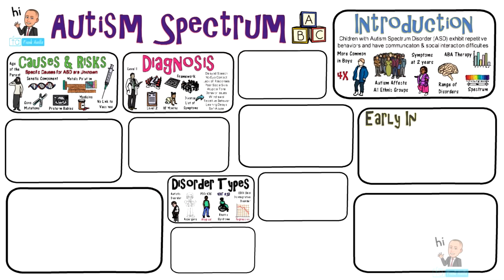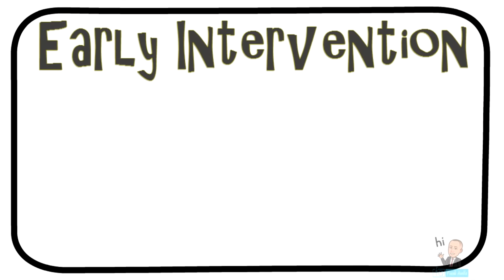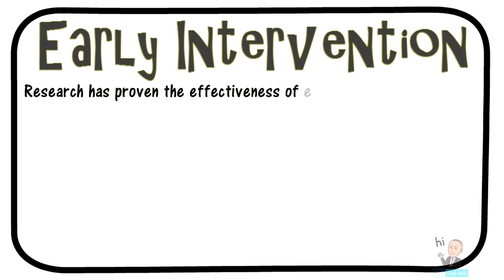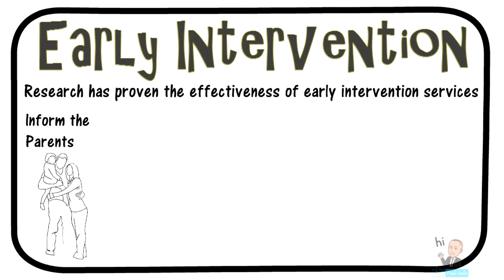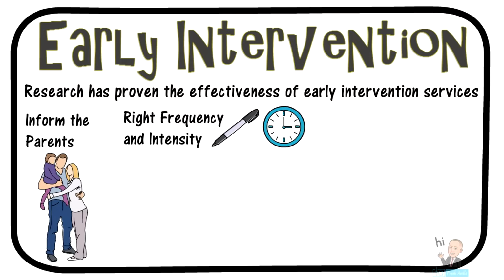The next section is early intervention. Research has proven the effectiveness of early intervention services for children with autism spectrum disorder. These services begin with informing the parents of everything that's going on while trying to build strong relationships with them. Ongoing assessment is necessary, and it should be used to determine the right frequency and the right intensity of services. Some children may need more than others.